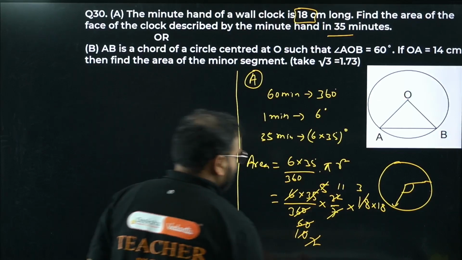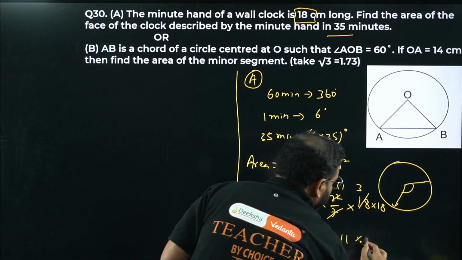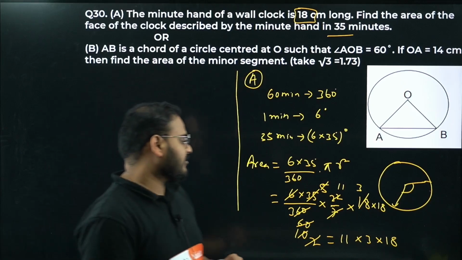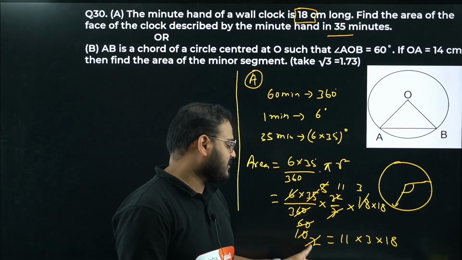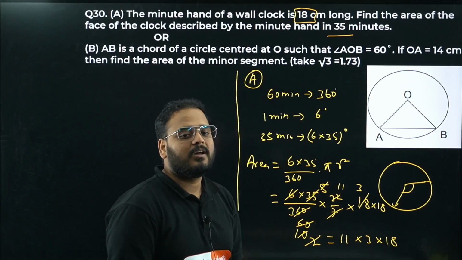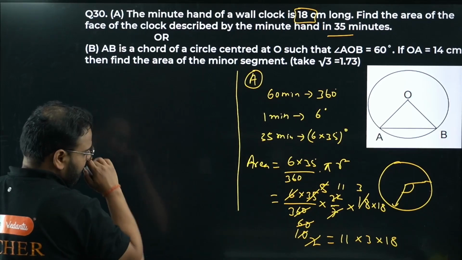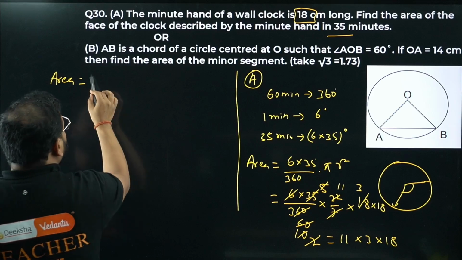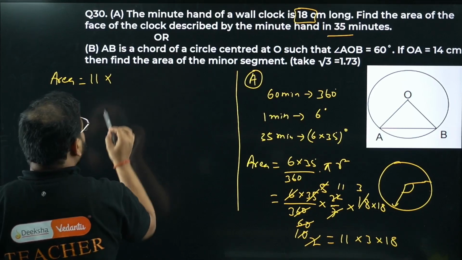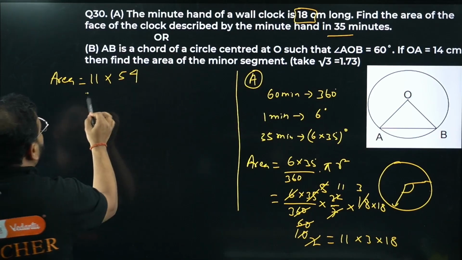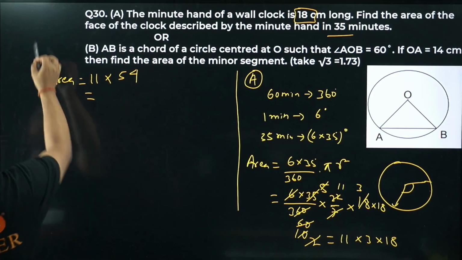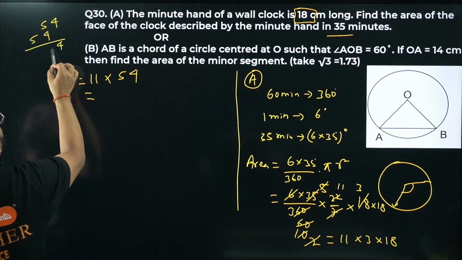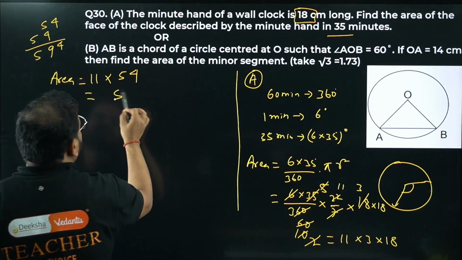What is left now? We have only 11 left, 3 left and 18 left. Have a look. We have only these numbers left: 11, 3 and 18. 5 with 10 we cancel to 2. 2 and 22 we cancel with 11. What are we getting, sir? My required area is coming as 11 times of 18 3s are 54, right? The answer will be 594. Have a look. 54 into 11, so 594.